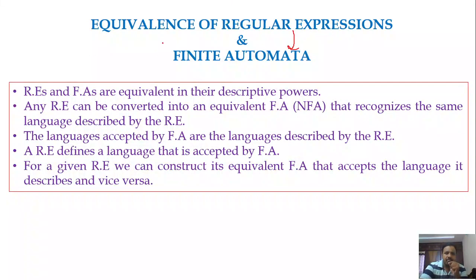Basically, we can say that regular expressions and finite automata are equivalent in their descriptive powers. That means the language which is defined by a regular expression can also be accepted by a finite automata. Since the regular expression defines the language which is accepted by the finite automata, we could say that both are equivalent. They are describing the same language. That is the meaning here.